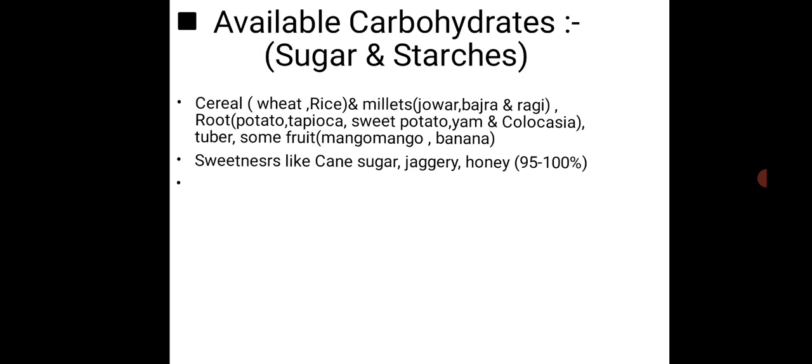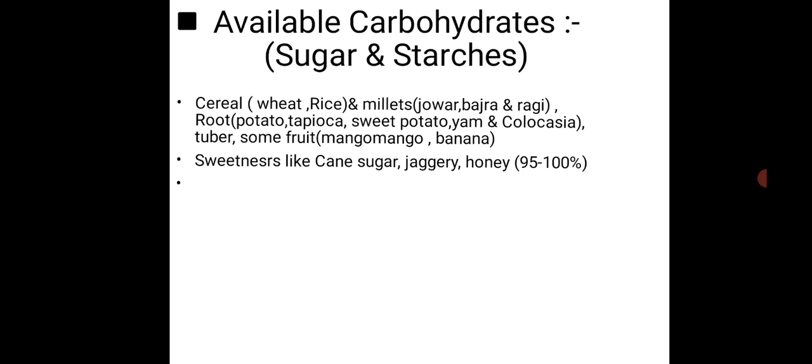So cereals like wheat, rice, millets like jowar, bajra, ragi, then roots like potato, tapioca, sweet potato, yam, then colocasia, I don't know about this. Then tubers, and some fruits like mango and banana, all contain what? Sugar and starches. Cereals like wheat and rice contain starches. Jowar and these contain starches, as you know. But these roots and these, what?